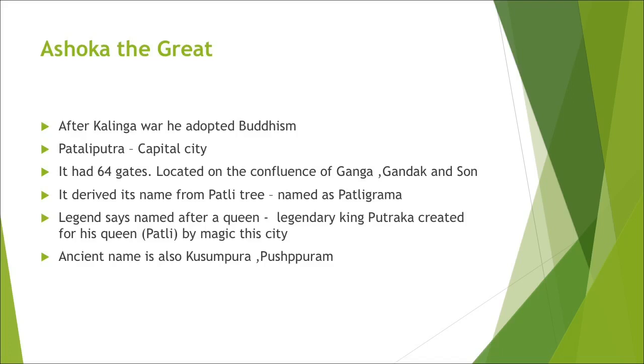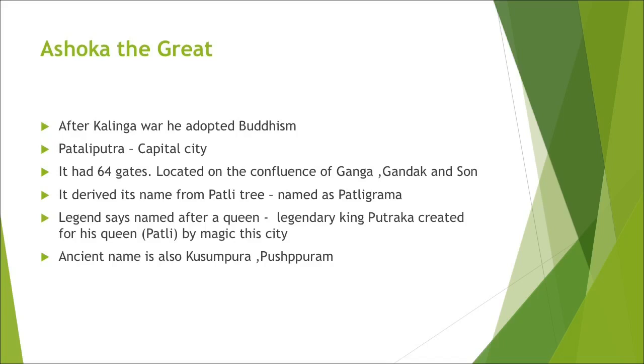And this city had 64 gates. For your knowledge, in a GK quiz, a question is asked, how many gates did this ancient city have? It had 64 gates, located on the confluence of the rivers Ganga, Gandak, Son.